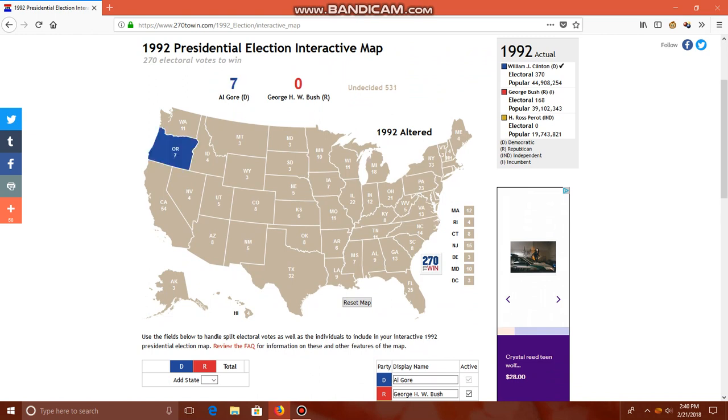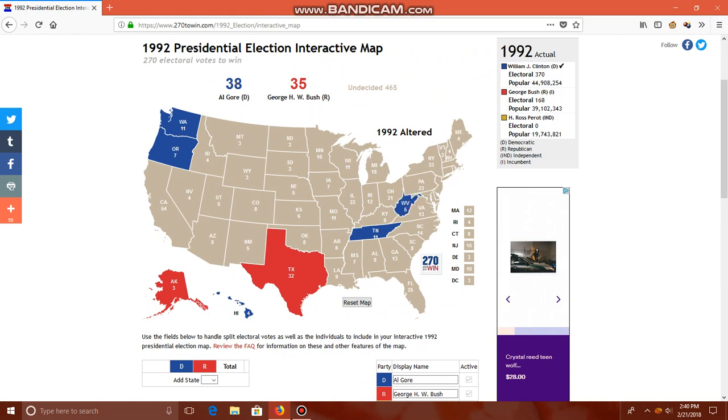I will give Oregon and Washington to Al Gore. Also Hawaii to Al Gore. Alaska will go to George H.W. Bush. So now I'll go back to California later. Texas will go to Bush. Tennessee I'm going to automatically give to Al Gore. It's his home state. I think he'd narrowly win in his home state.